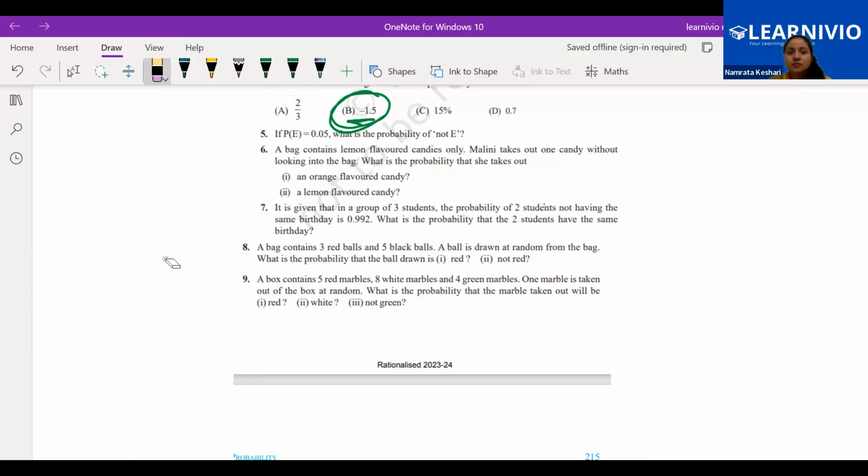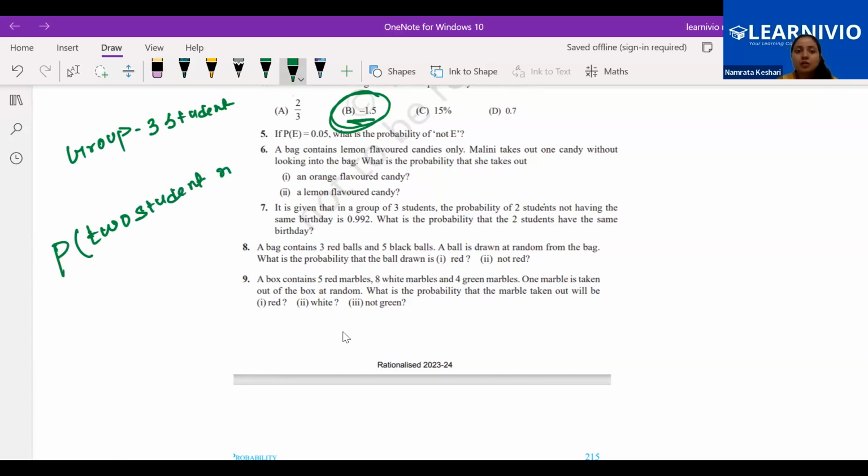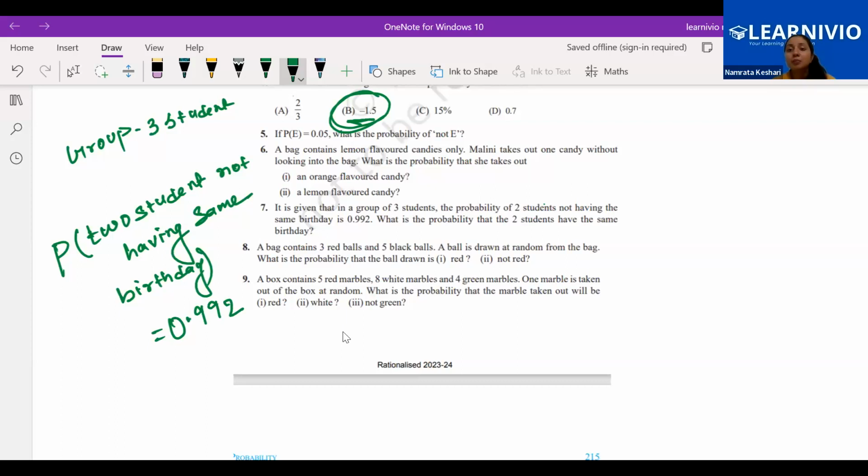The next question is, it is given that in a group of 3 students, the probability that 2 students do not have the same birthday is given as 0.992. See this number, 0.992.